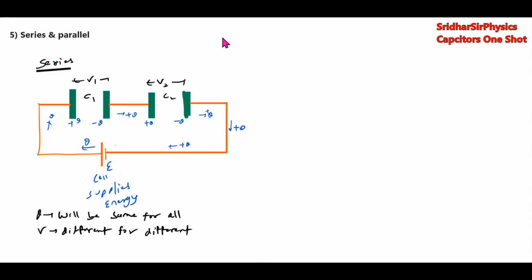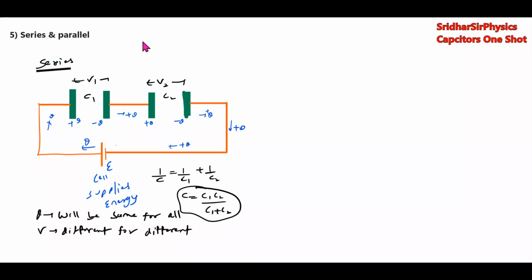Then effective capacitance is given by 1 by C equal to 1 by C1 plus 1 by C2, or C is equal to C1 C2 by C1 plus C2.